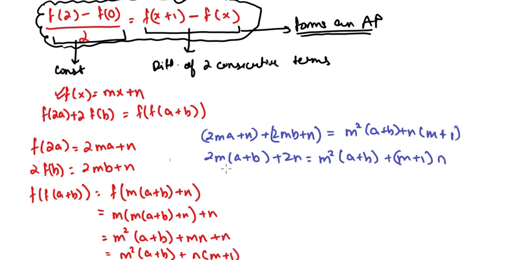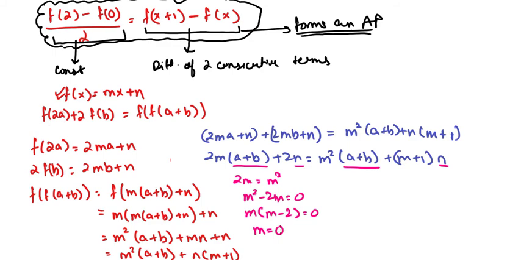So what are we seeing right now? Here it is a plus b, here it is a plus b, here it is n, here it is n. So since this equation is equal, I can say that the coefficients of these terms have to be equal. So 2m has to be equal to m square. What can I get from here? m square minus 2m equals 0, which means m into m minus 2 equals 0, which can say m equals 0 or m equals 2. And from here we can say m plus 1 equal to 2, so m equals to 1.